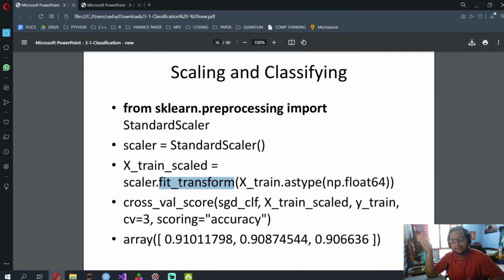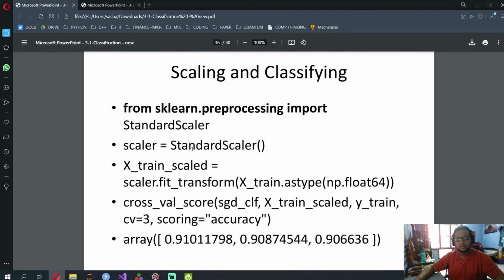Remember how we did label encoding fit_transform? Same thing. Then X_train. The reason why you do this as type np.float is because the scaler takes the input as a matrix, so a 2-dimensional array, but not a data frame. X_train is in the form of a data frame. So for the standard scaler, you convert it with astype numpy float64, and hence the data frame, which looks like a table, is converted into a 2-dimensional matrix and it gets scaled.